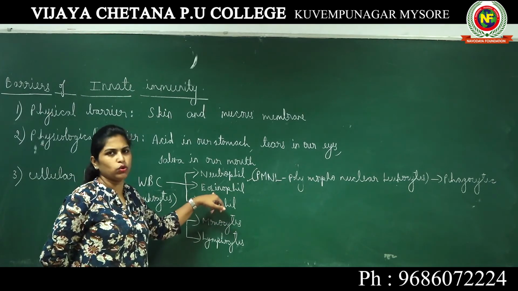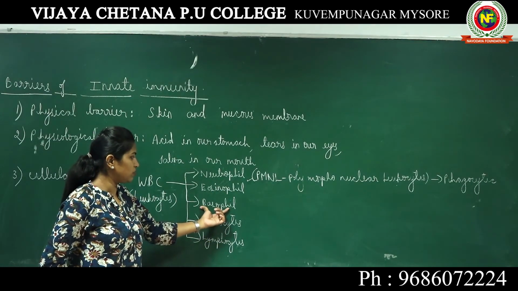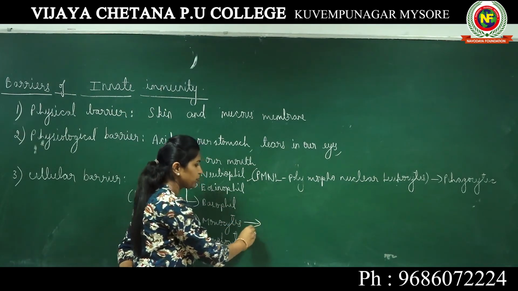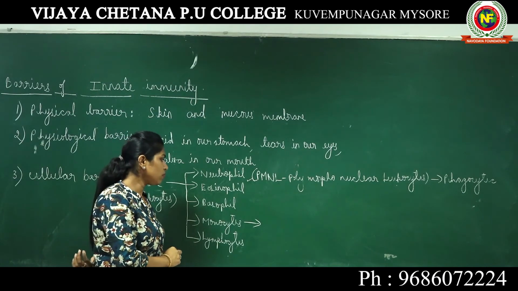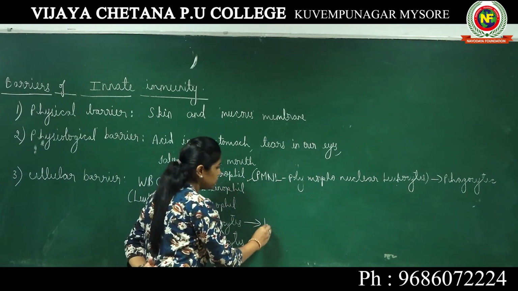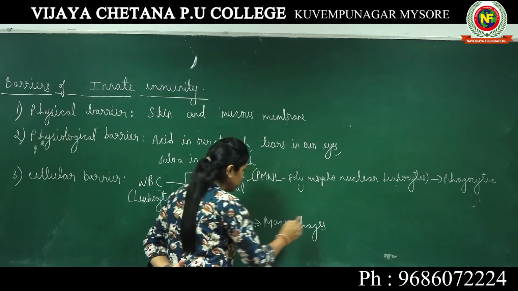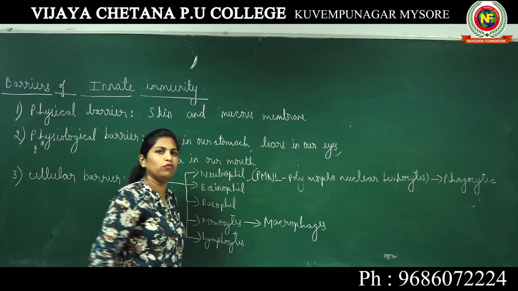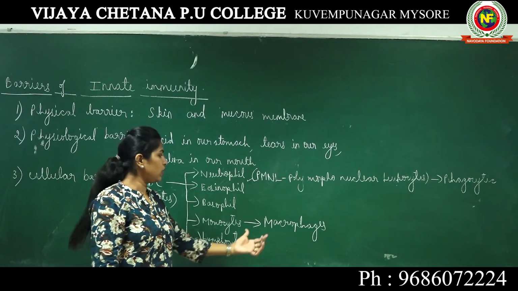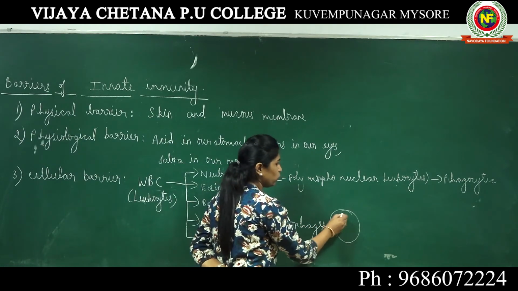Eosinophil also plays this major role, it also gives little contribution towards immunity. Basophil also gives contribution towards immunity. Monocytes are also very important because sometimes they are actually the largest WBCs. When they grow into a structure called macrophages. Macro means big, phages means eating. So when they are converted into macrophages, imagine this is a macrophage.